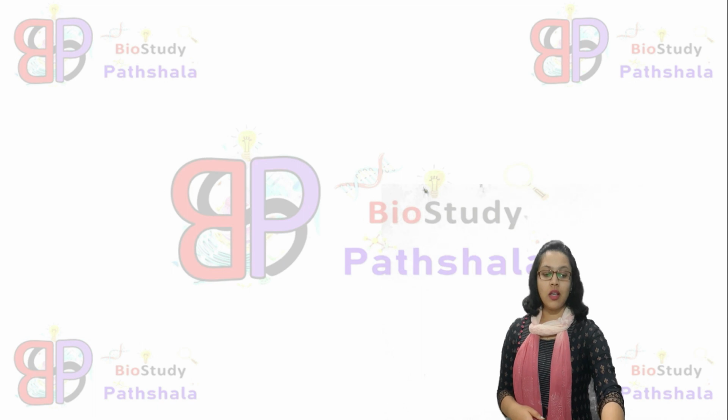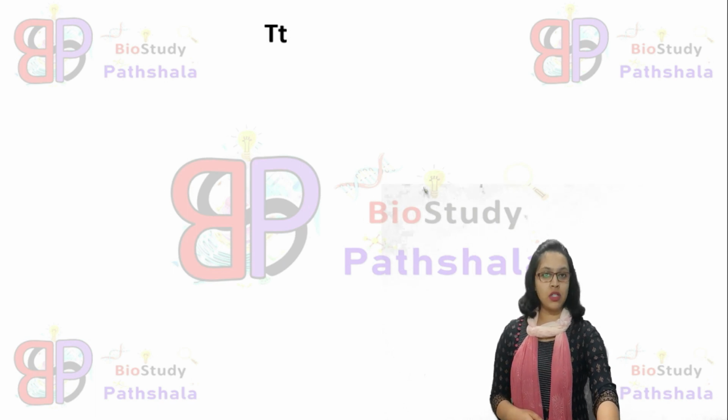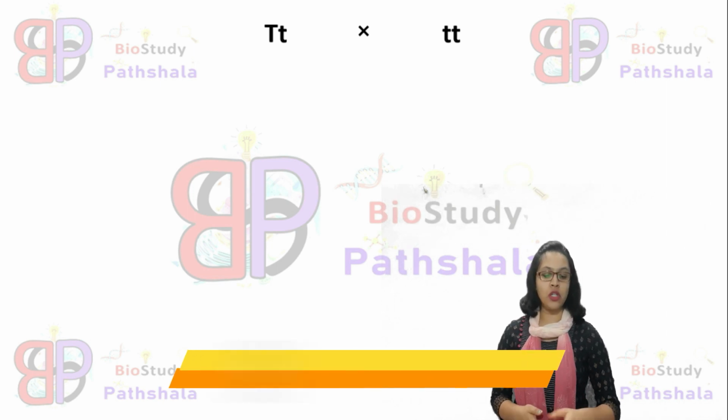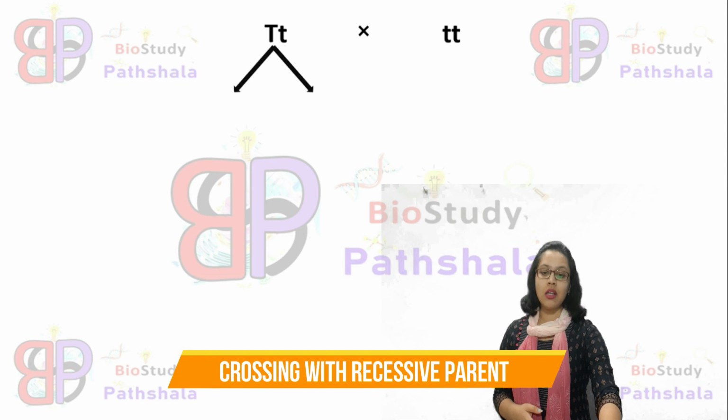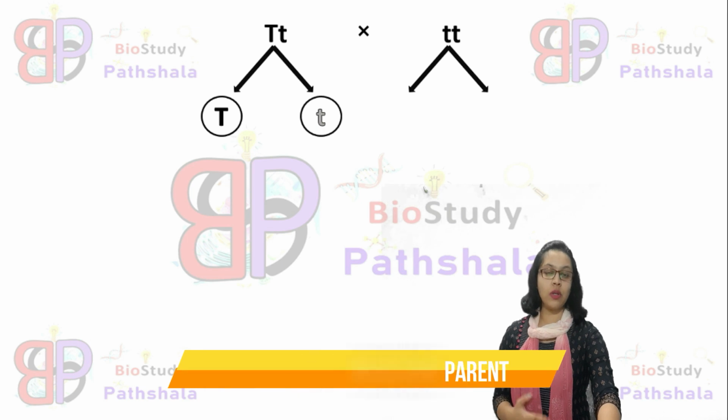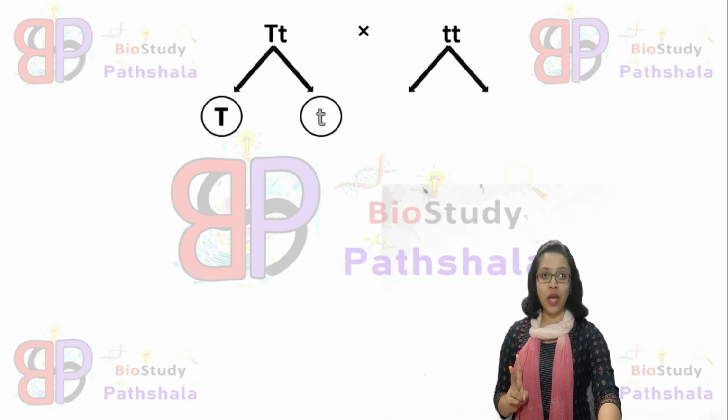Next, the cross of capital T small t with the recessive parent, that means small t small t. In this cross, the capital T small t will produce two gametes. These are capital T and small t. And the small t small t individual will produce one type of gamete but two gametes in total, small t, again small t.